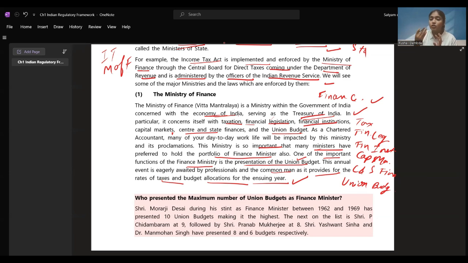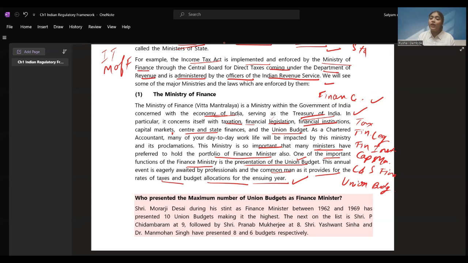Suppose for electricity or solar they have given 50,000 crores, how much amount is being invested, what are the expected results; for education if they are spending, for cleaning the Ganga river if they are spending, how it is allocated, all these things are to be taken care of. And the Ministry of Finance is assigned this important task of presentation of the union budget.